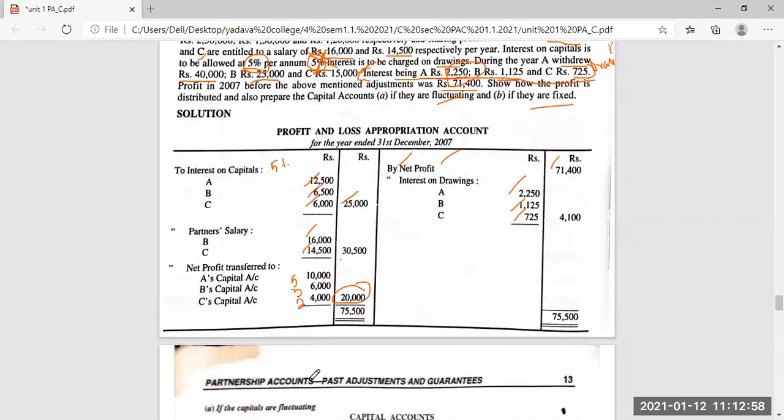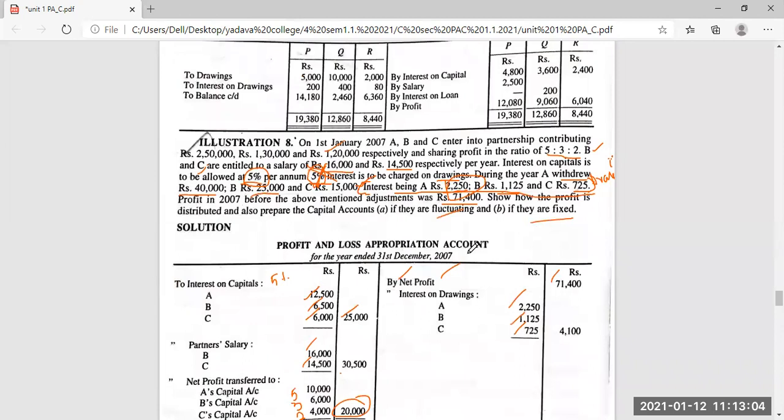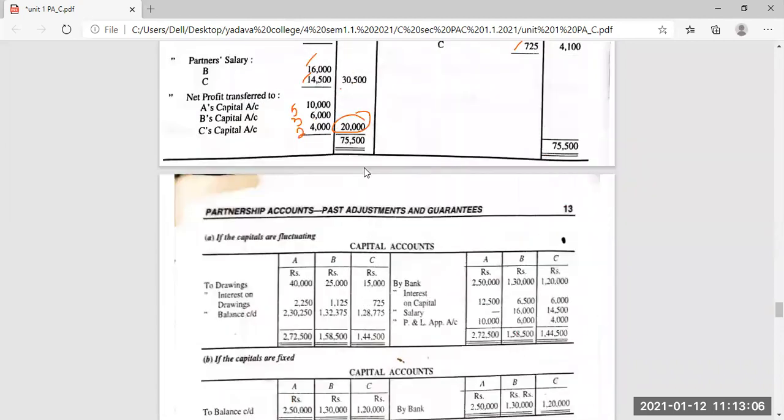Okay. So now they have asked to prepare the fixed and fluctuating capital accounts. First, fluctuating and fixed. So we are doing the first capital account. Fluctuating means combining all together. Everything, from capital to interest on drawings, is combined into one account, and that is called fluctuating.